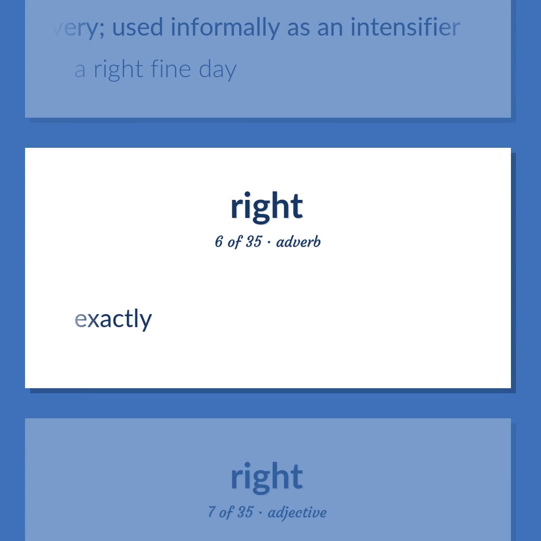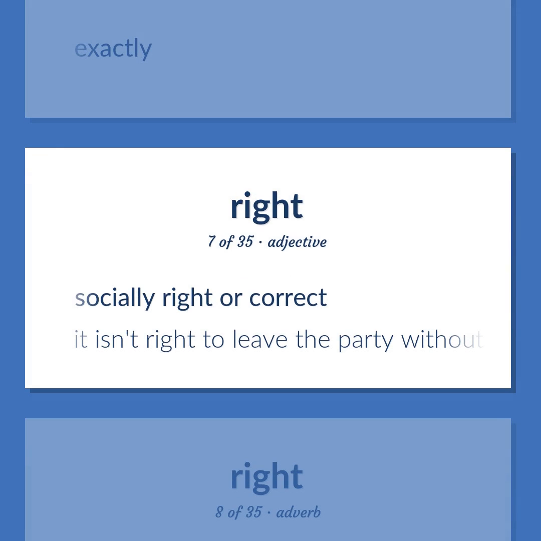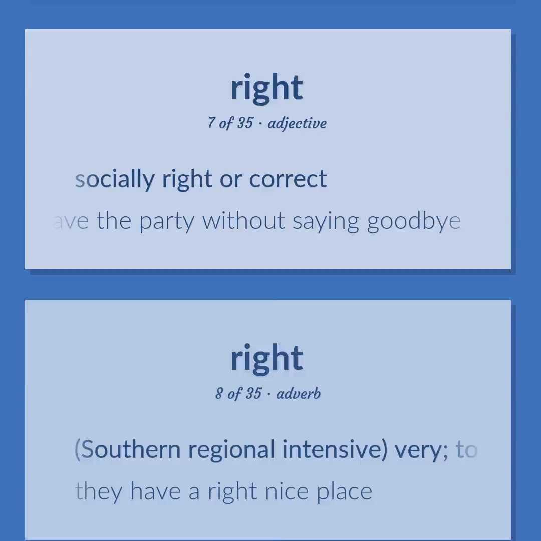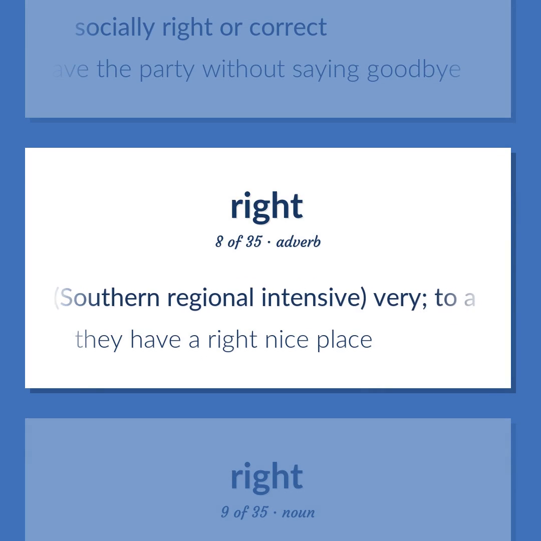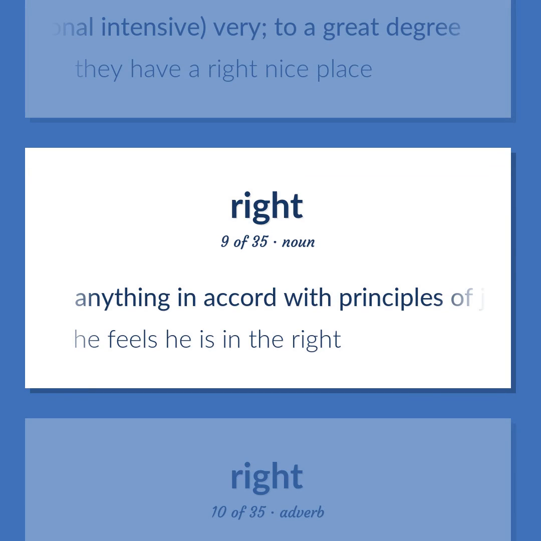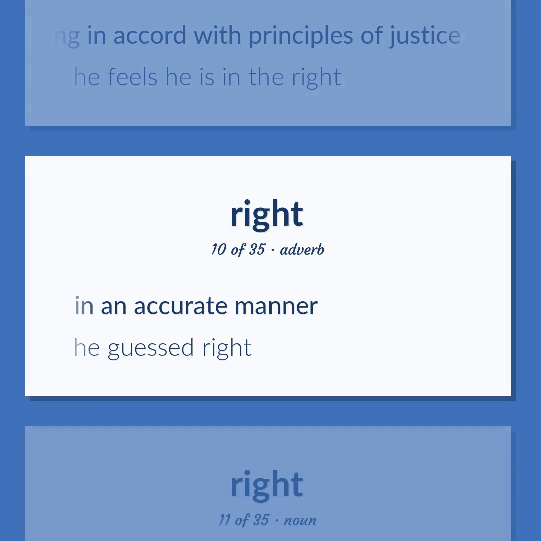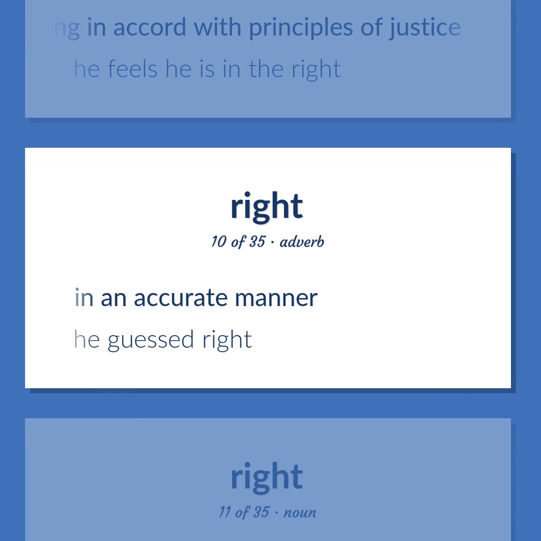Exactly. Socially right or correct. It isn't right to leave the party without saying goodbye. Southern regional intensive, very, to a great degree. They have a right nice place. Anything in accord with principles of justice. He feels he is in the right. In an accurate manner. He guessed right.